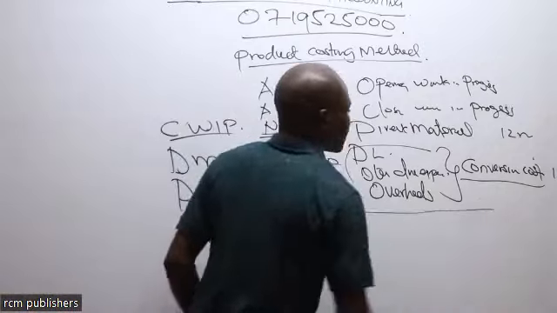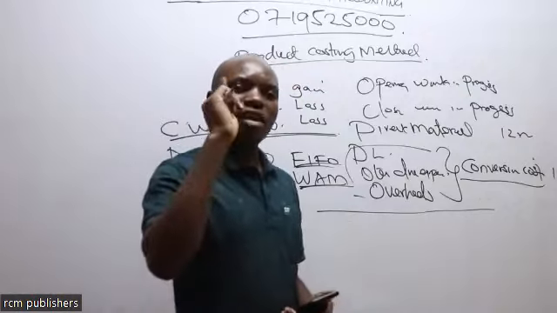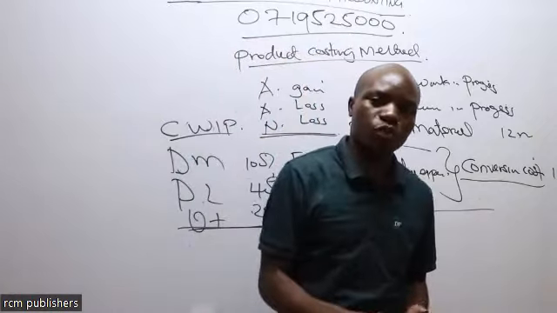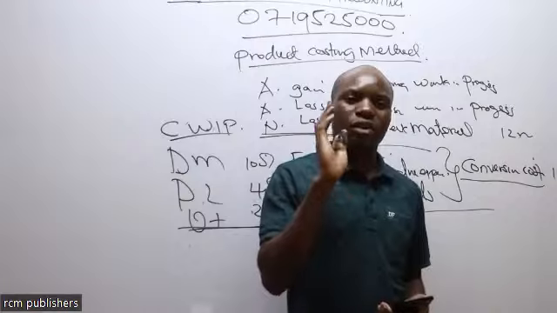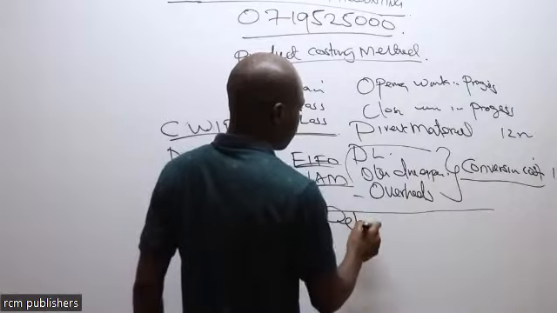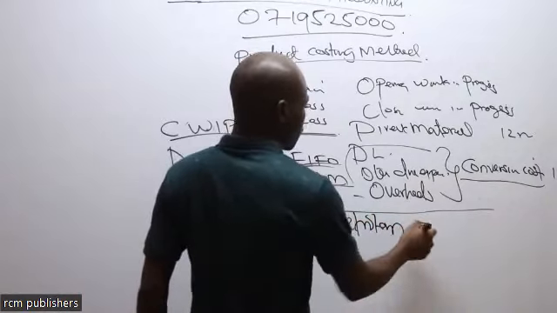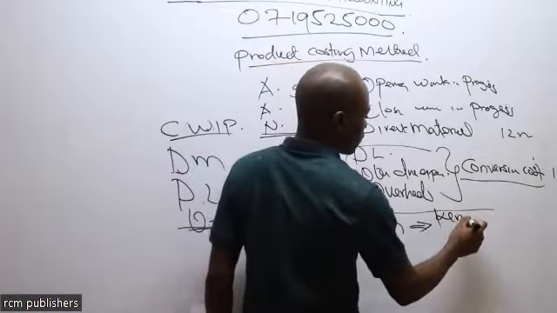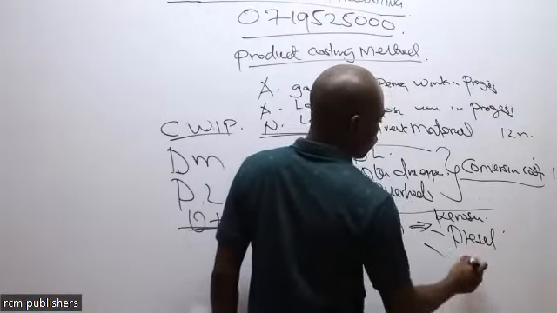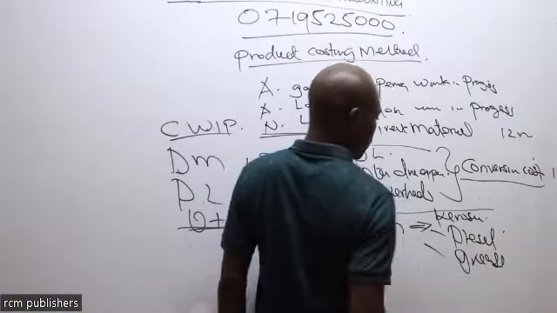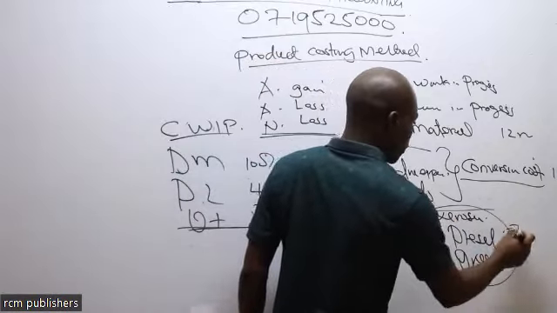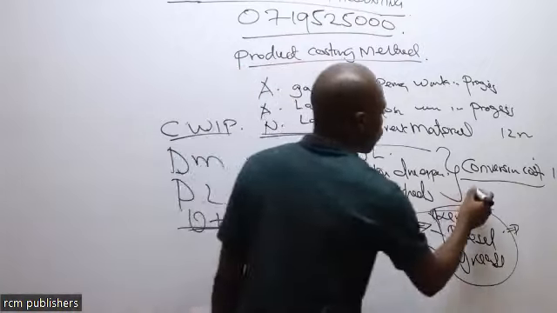Another part of it, there are some goods that when you produce, you only have one raw material, but at the end of it, you are getting more than one final output, not byproducts. You are getting more than one final output. For example, we have petroleum. When petroleum is processed, you are going to get what we call kerosene. We are going to get diesel. We are going to get grease. So these ones here are the final output, not byproducts. So it means we are calling them joint products.